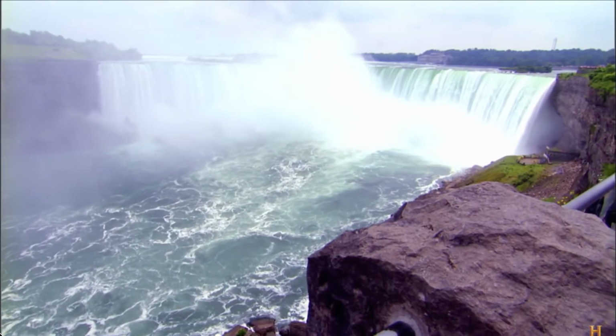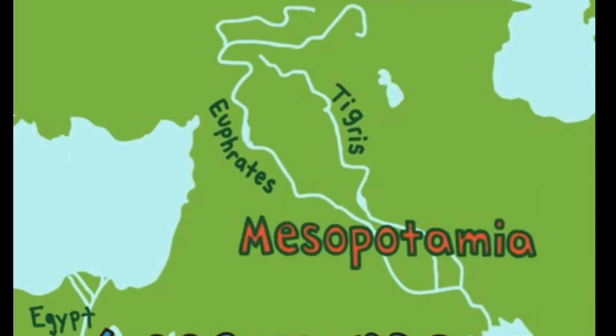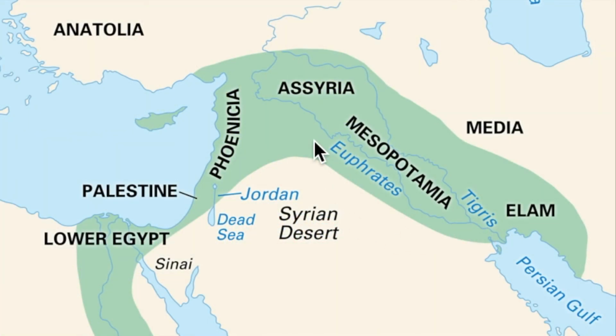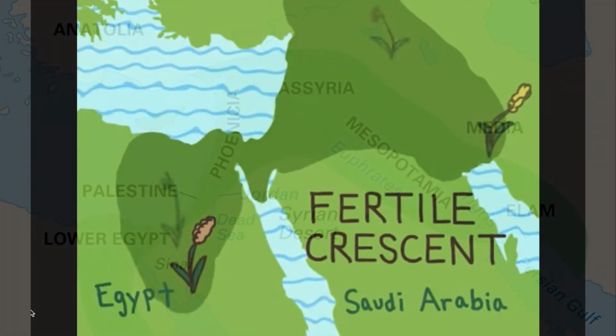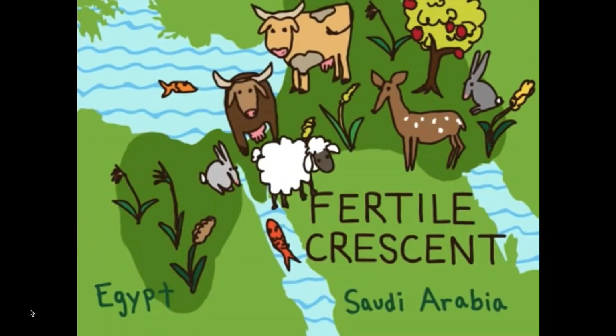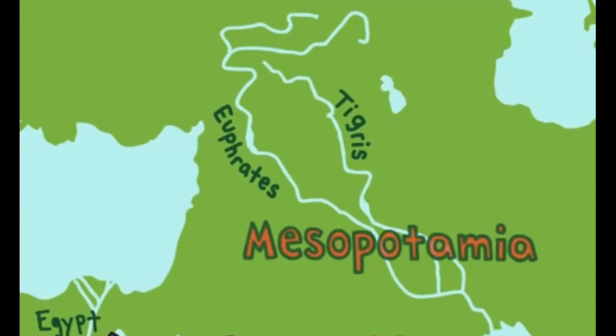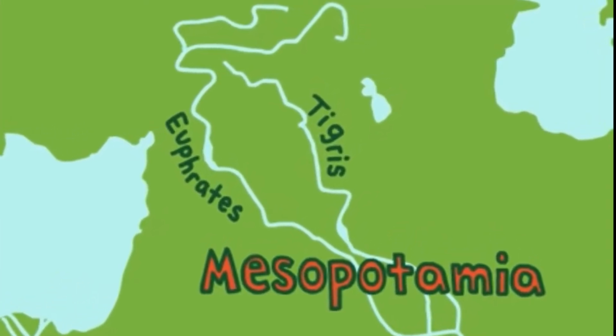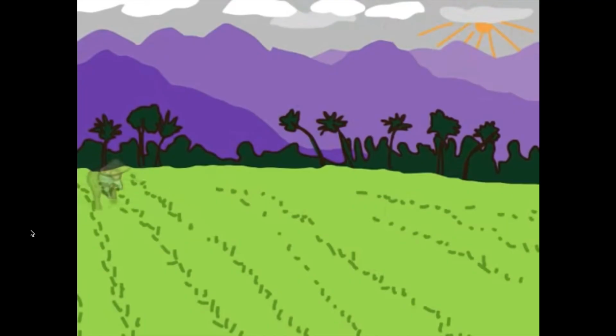Two of these rivers, the Tigris and Euphrates rivers, were part of ancient Mesopotamia. These rivers flowed through an area that was mostly desert, but the rivers made it so the area around the water became an ideal environment for plants to grow. The humans who lived in this area started to realize how easily plants could grow in these areas by the water.